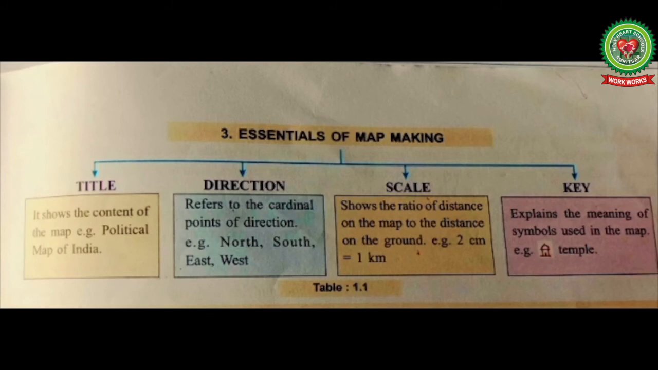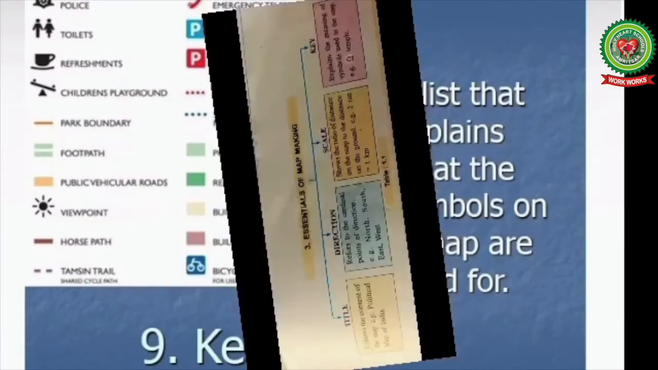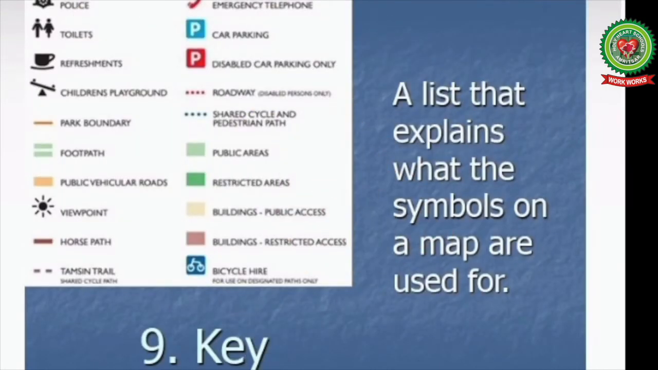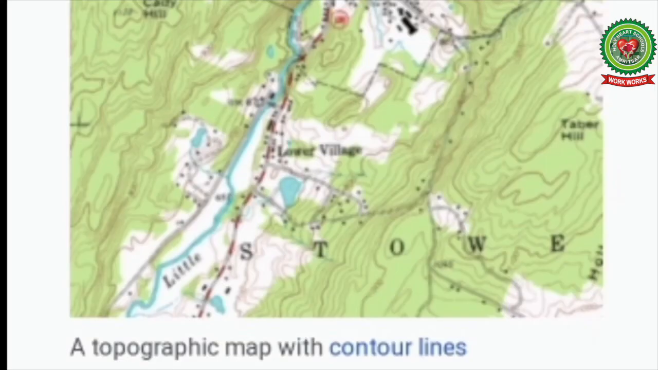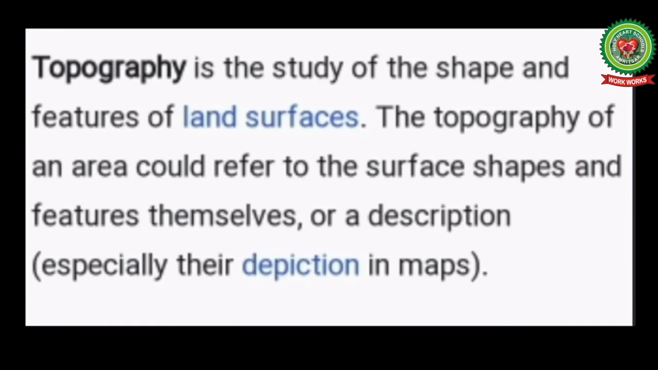Now children, next essential of map making is key. A key explains the meaning of symbols used in the map, or it is a list that explains what the symbols on a map are used for, like footpath, car parking, public areas, restricted areas, cycling lane, etc. Thus children, in the given map, the word topographic reflects the purpose of the map, as it is the title for the map and represents the information displayed in a map. So let us study topographical map.